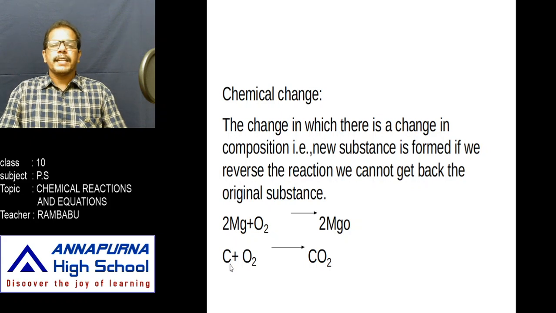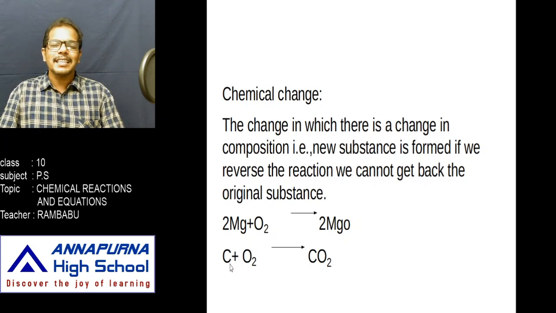For example, the digestion of food means the conversion of complex molecules into simpler molecules. What are the complex molecules? Carbohydrates, C12H22O11, acted on by enzymes. After digestion, finally they are converted into simpler molecules like glucose, C6H12O6.